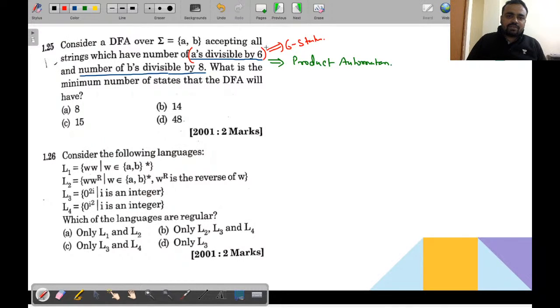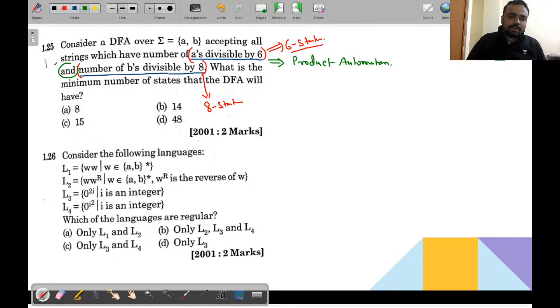Individually, if you construct a DFA for this language, it will require 6 states. And if you construct a DFA for the set of strings where the number of b's is divisible by 8, it will take 8 states. Now you need to design a DFA which will accept this language and this language.